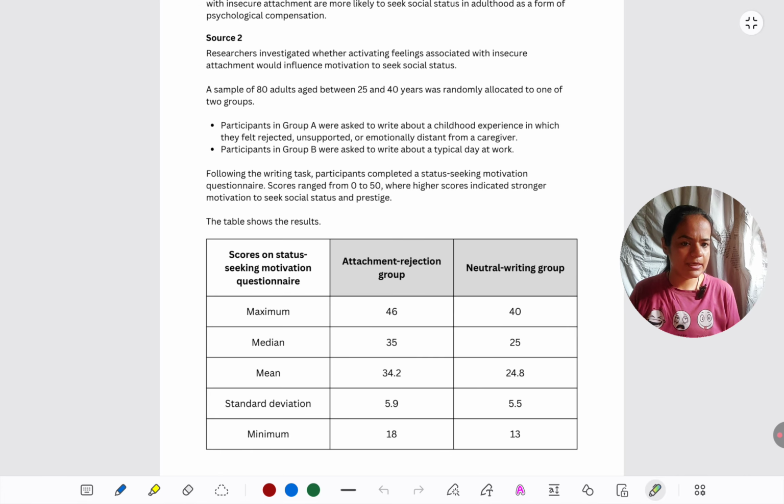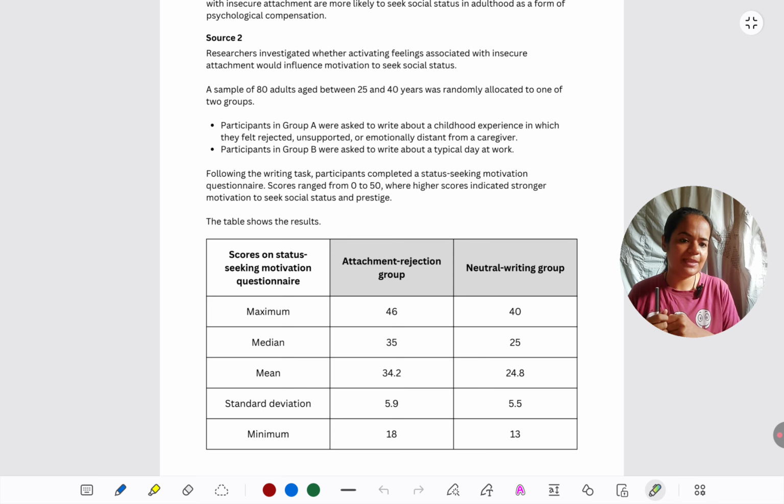We know central tendency measures like mean and median. They just help us to see the best representation of a whole group. So the best representation of the insecure group should be higher than that of the secure group. They should be the ones who are higher on all measures of status seeking. So that trend we should observe.